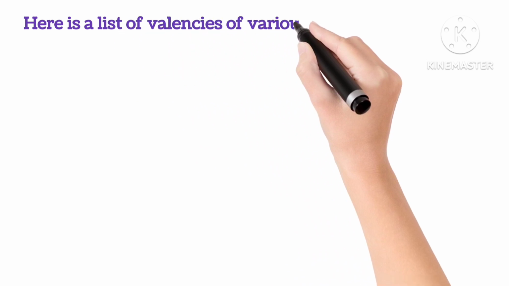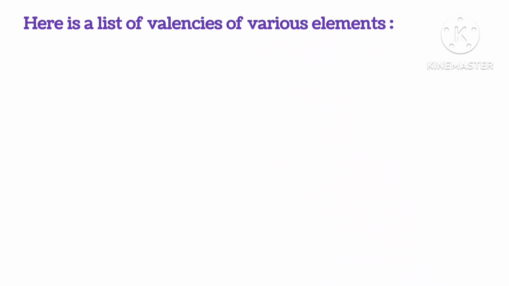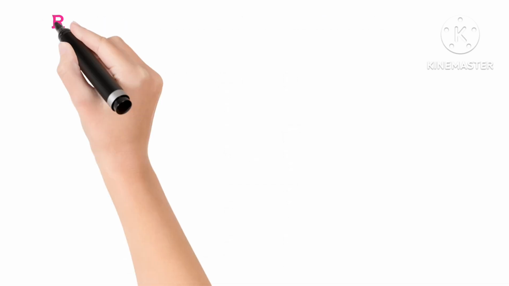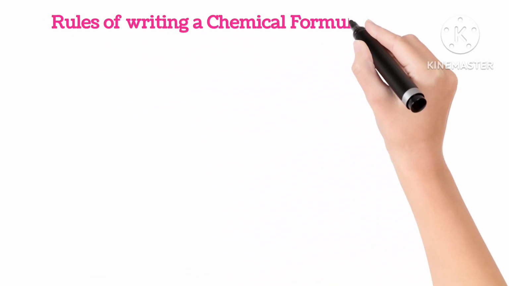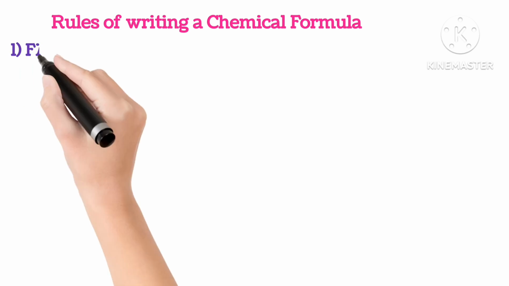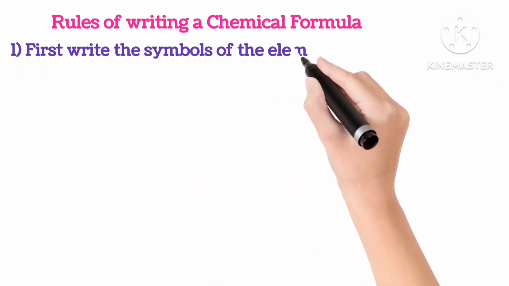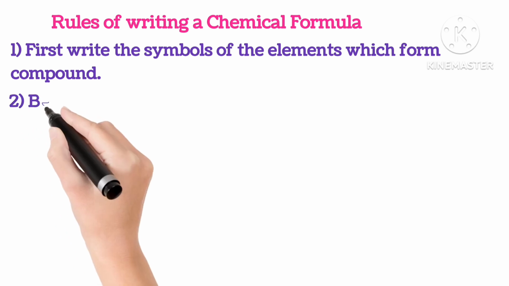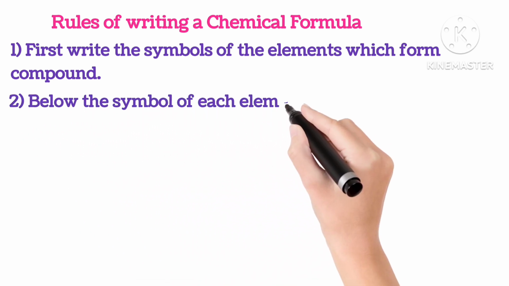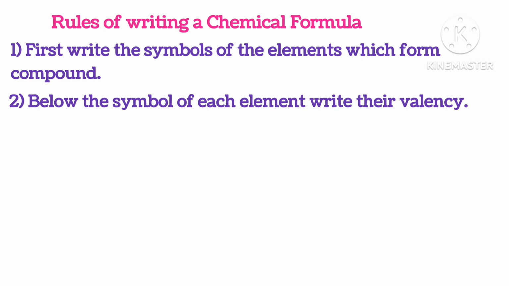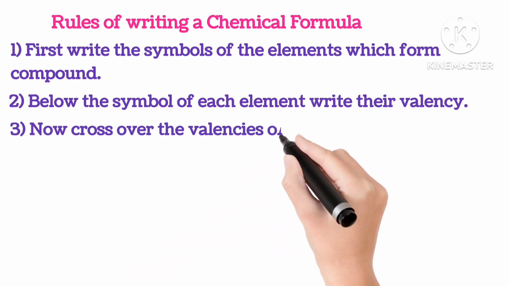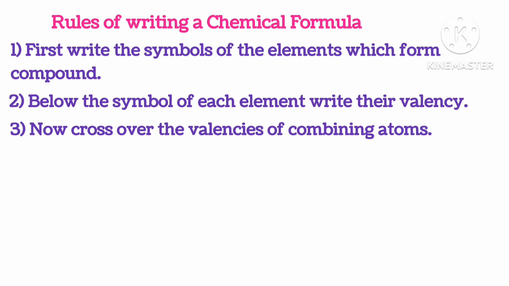Here is a list of valencies of various elements. You can pause the video to take a look at these valencies. Rules of writing a chemical formula. First, write the symbol of the elements which form the compound. Below the symbol of each element, write their valency. Now cross over the valencies of the combining atoms.